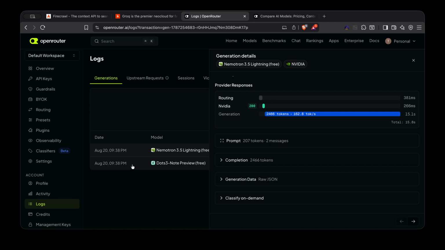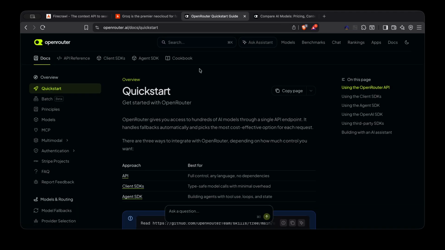If one model, let's say, is down or not working, or if you bring your own key and that model provider is down, it can switch to another cheap model. Also pretty good documentation there. The next one is relevant also from here in the documentation page.